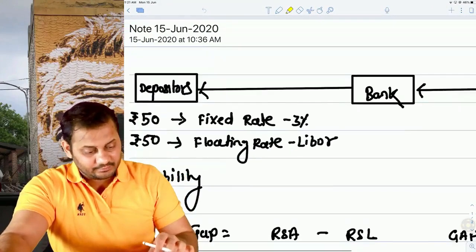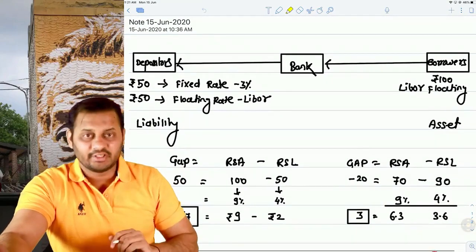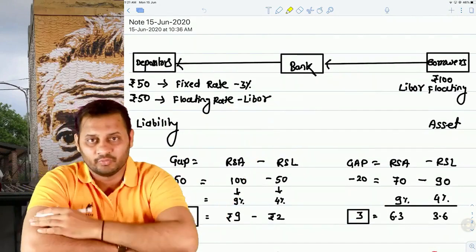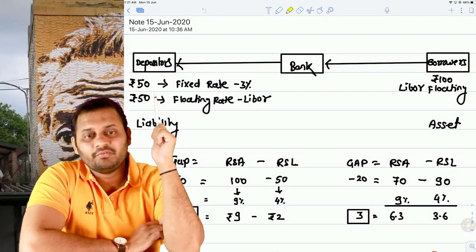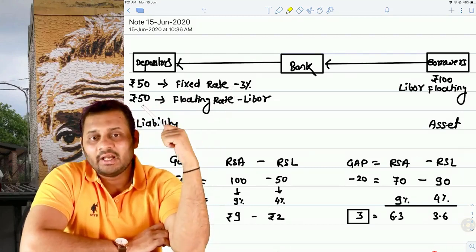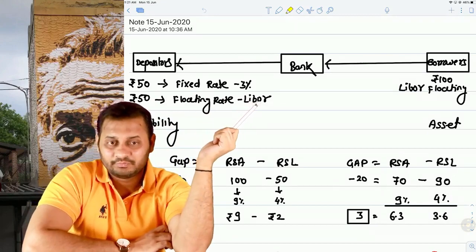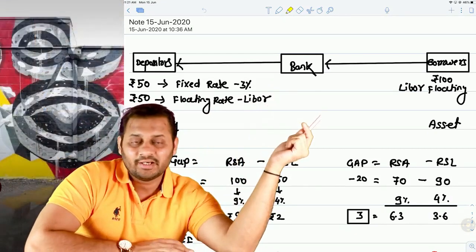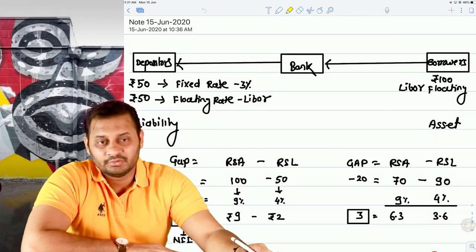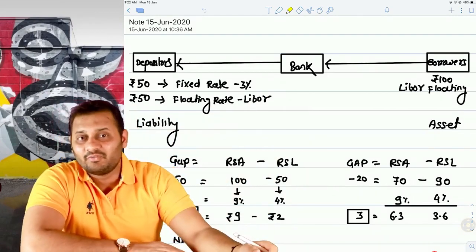Let's have a look at this. I have already written it here so that we can save time. So this is a bank. Depositors will deposit the money with the bank and the bank will give that money to the borrowers. So let's assume that 50 rupees has been deposited by some depositor at a fixed rate on which the bank is paying 3%, and 50 rupees is deposited by another person on a floating rate on which the bank is paying LIBOR. So 100 rupees is with the bank, and let's say the entire 100 rupees has been given by the bank to the borrowers as a loan, and on that the bank is collecting LIBOR. This entire 100 rupees is at a floating rate.